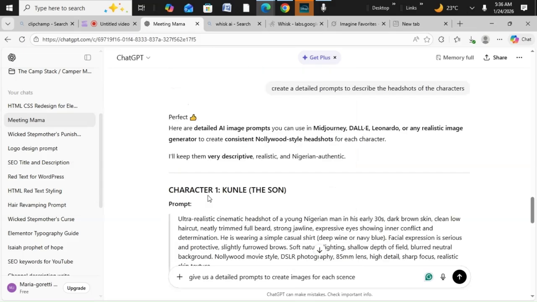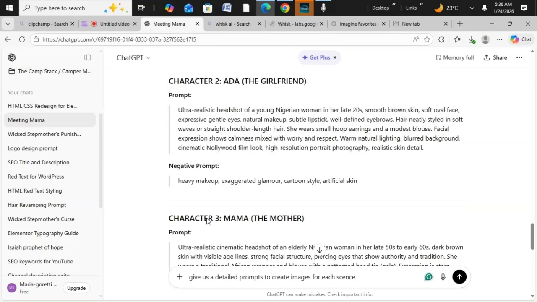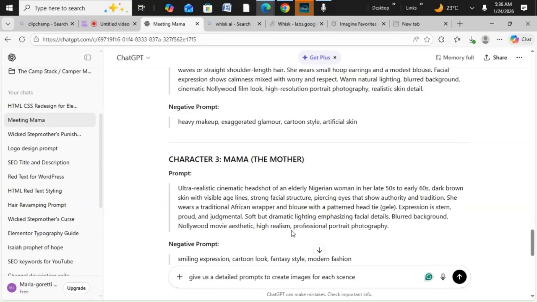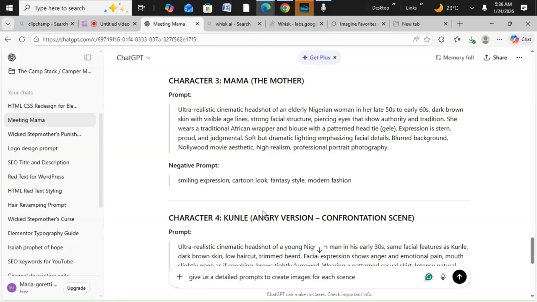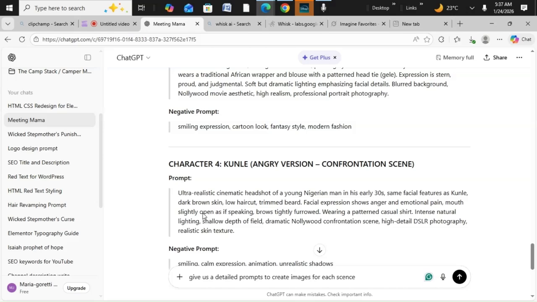So this is a detailed description of Kunle, Ada, and the mother. Whenever I want to create an image of Ada, the girlfriend, or the mother, I'm going to attach the headshot. Why am I attaching this headshot? I'm attaching the headshot so the image consistency will be very, very realistic. So let's get right into it. Let's take it step by step.